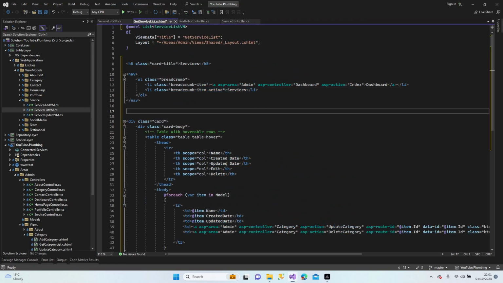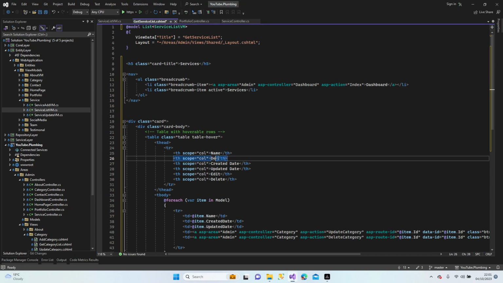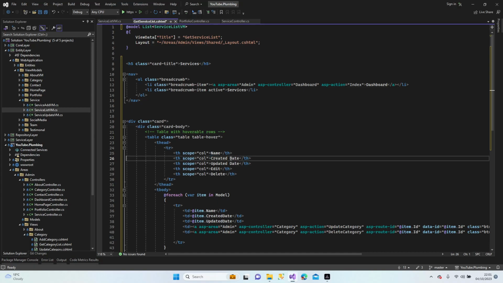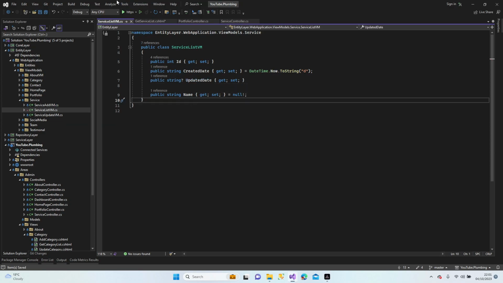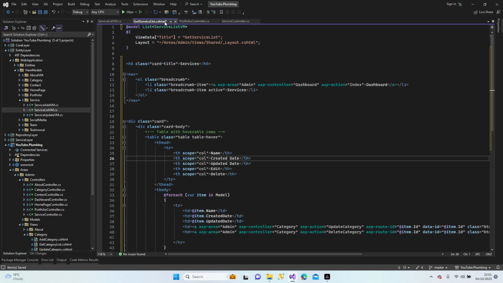Name, description, and dates. Actually, I'm not gonna show the description as well. I'm gonna delete description from here and icon here as well. So I don't need them. I'm just gonna show the name and date, that's all. We can change the other properties from our edit section.